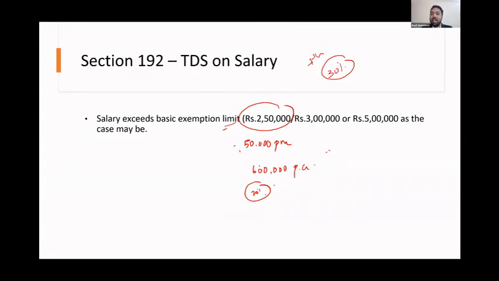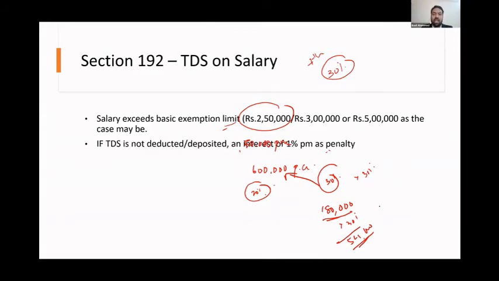So what I'm saying is, if you are an employer not deducting this TDS, what will happen? 30% of this expense will be disallowed by the income tax authorities. That means your expense of 1,80,000 will be disallowed by income tax authorities. And if you are covered under the 30% tax bracket, you will have to pay an extra tax of 54,000. So make sure you deduct TDS on salary. You can contact an HR because they will know how to calculate this TDS on salary.